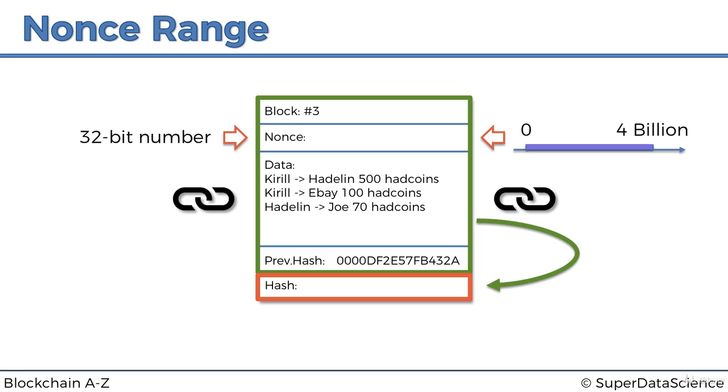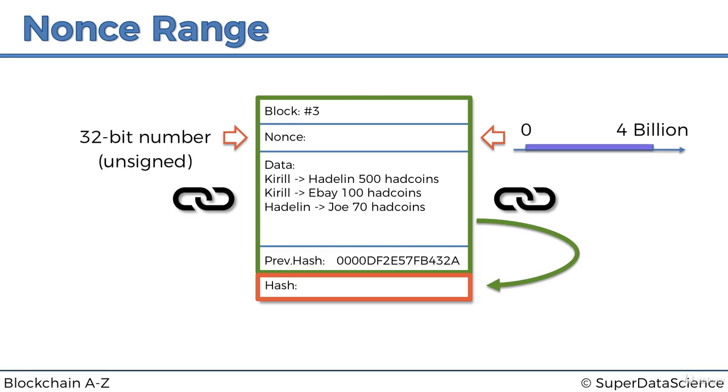And that's very important. And just a quick side remark for those of you who are techies out there, who are programmers: it's a 32-bit unsigned integer, meaning it doesn't have a sign at the start, and therefore, usually 32-bit numbers go up to 2 billion, but here it's up to 4 billion because it doesn't have a sign. Anyway, the conclusion here is that the nonce has a cap. It can only go up to 4 billion.